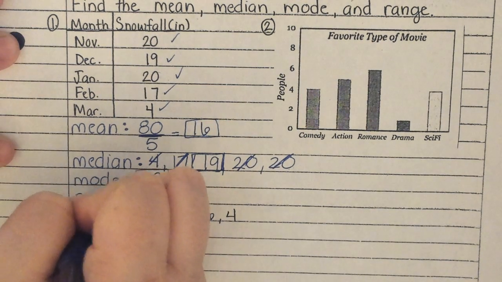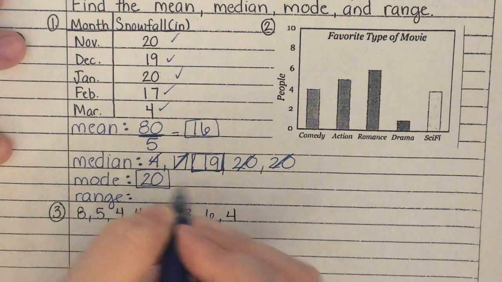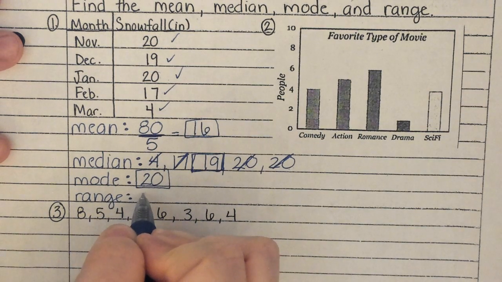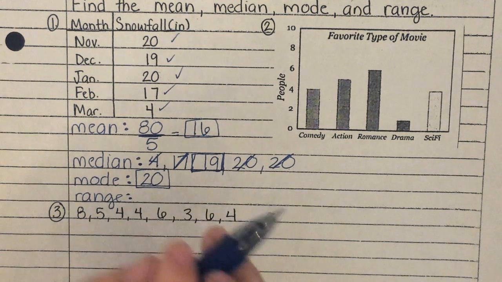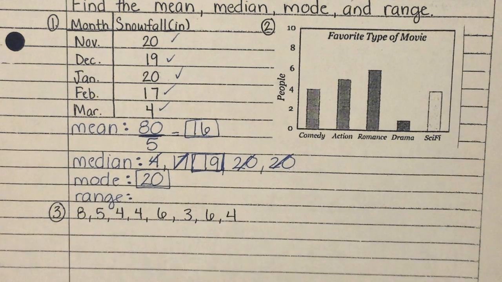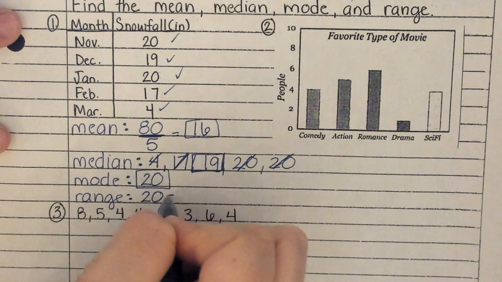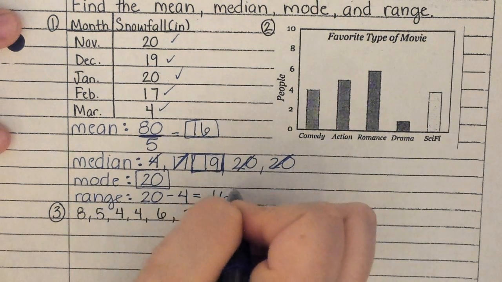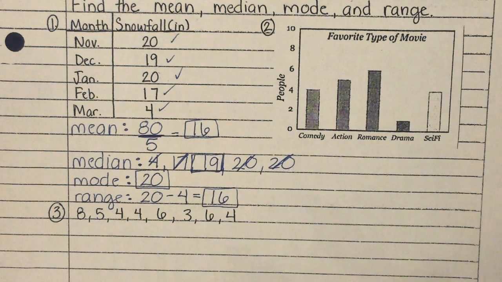All right, and then for my range, how am I going to find the range? Addison? So what do we do to do that? So what's my largest number? 20 minus my smallest number, which is? 4. So we're going to do 20 minus 4, and that gives me 16. All right, questions about that?